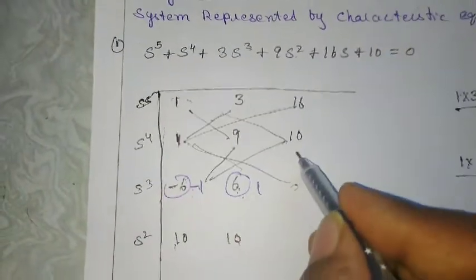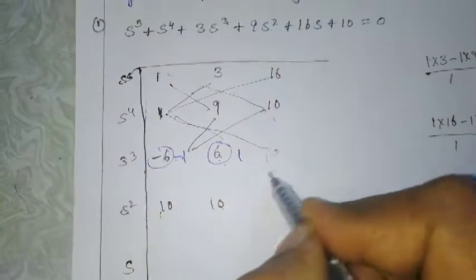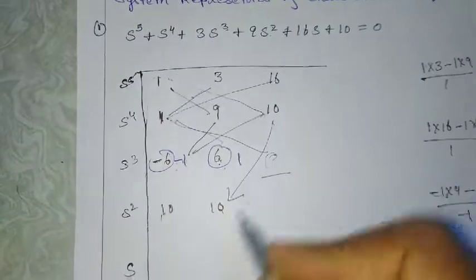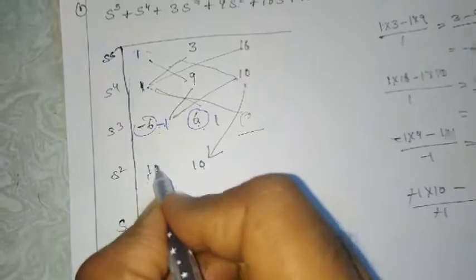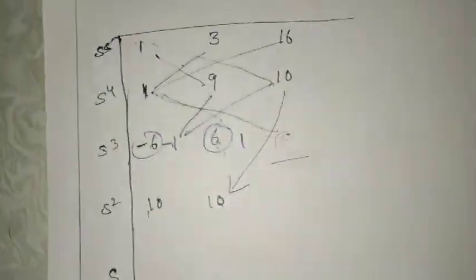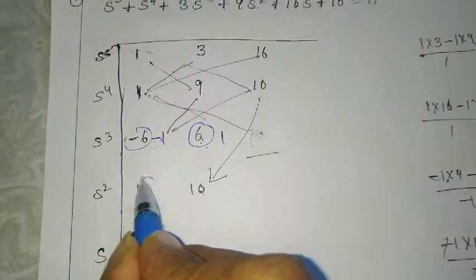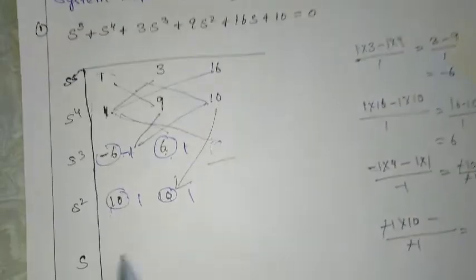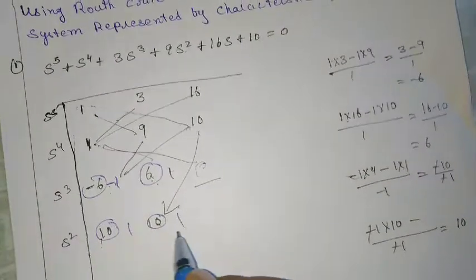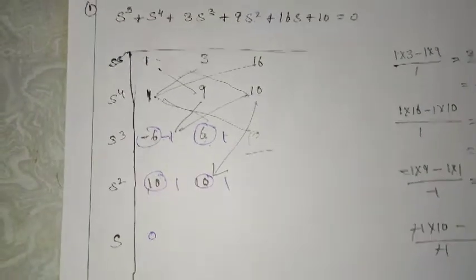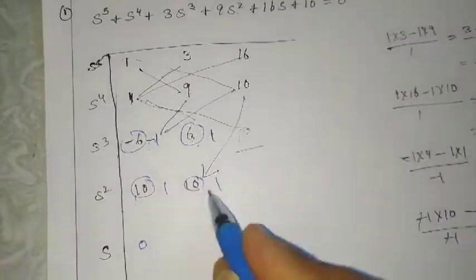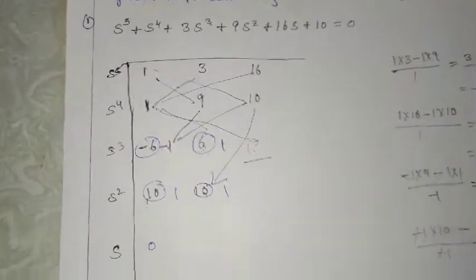Here you can say the alternative: if no term is there, alternatively you can directly take the term here, minus 10. So again I can take common 10. So I'll get this as 1, and this is also 1. So now 1 into 1 minus 1 minus 1, it will be a 0 term. Then here again no term, so here it is 1, so I'll get 1 here.